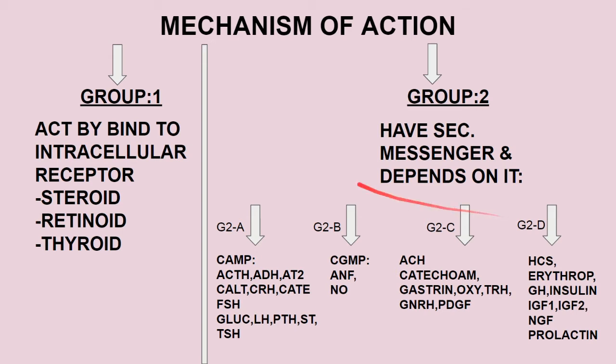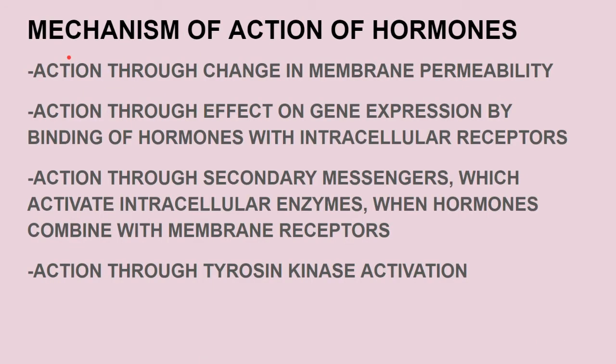So two groups here: group 1 binds with intracellular receptors and group 2 uses secondary messengers. Now the very important topic and frequently asked question in the exam is the mechanism of action of hormones. We have basically four mechanisms of hormone action. First, action through a change in membrane permeability. Second, action through effect on gene expression by binding of the hormone with intracellular receptors, that means group 1.